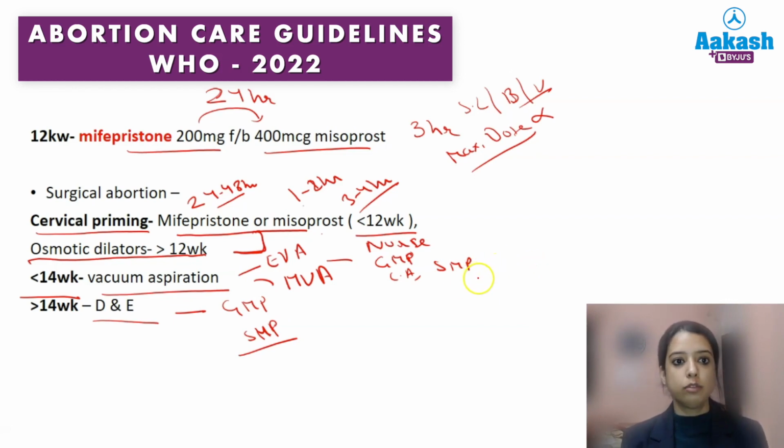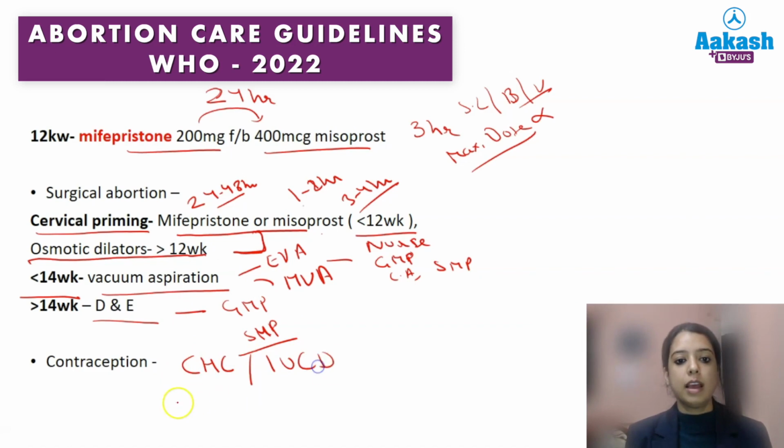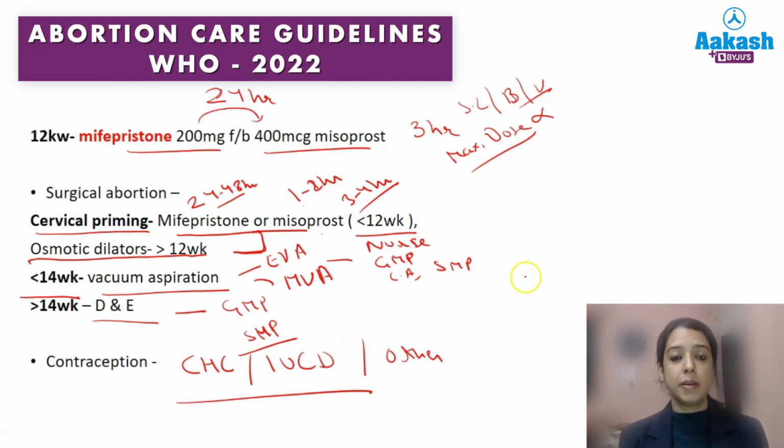Another important thing which you have to discuss is contraception, which creates a lot of confusion. After abortion, remember one thing. You can immediately use any method, be it CHCs, be it IUCDs, or any other method; it can be safely used immediately after abortion. Unless it was a septic abortion, IUCD can be safely inserted and CHCs can be safely given. So this was all about abortion.